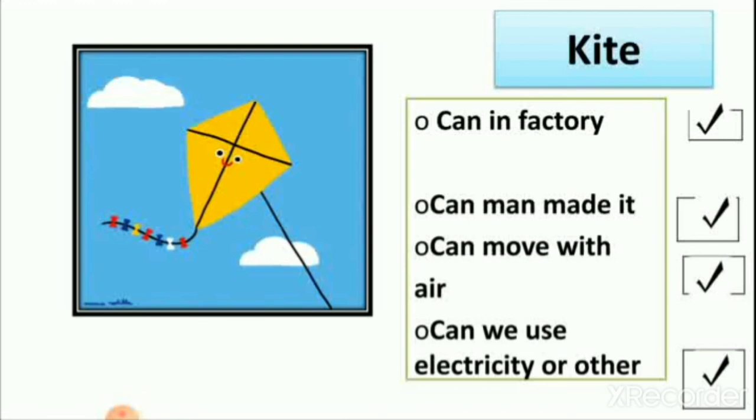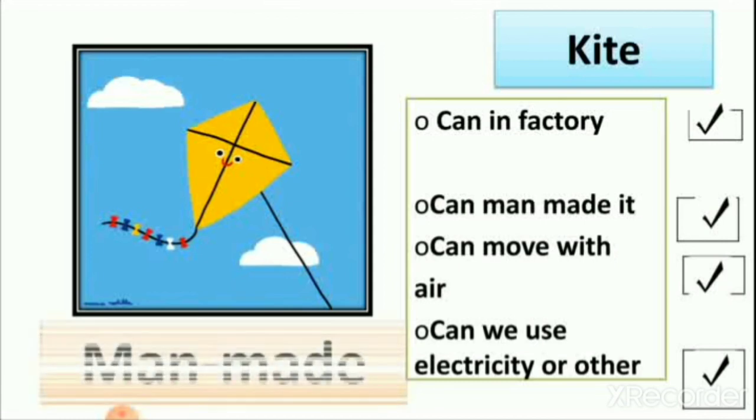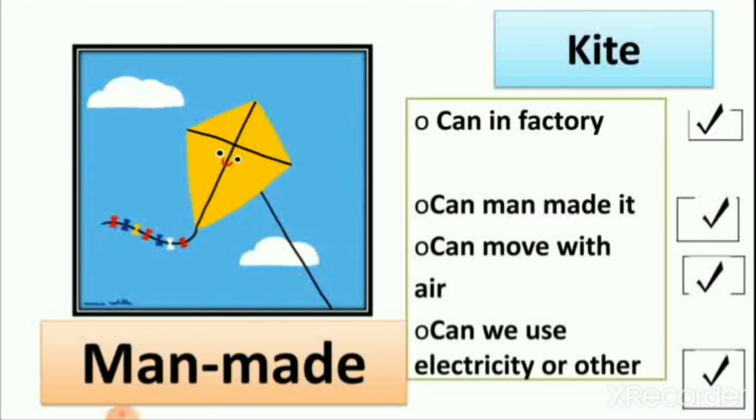In kite festivals, we use many electric gadgets to fly kites, because in kite festivals kites are very big. That's why we need electric gadgets to fly kites. So kite is a man-made thing.